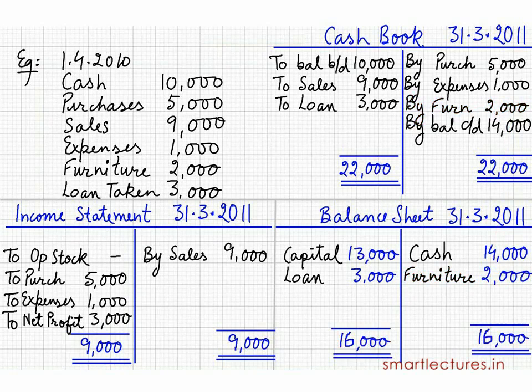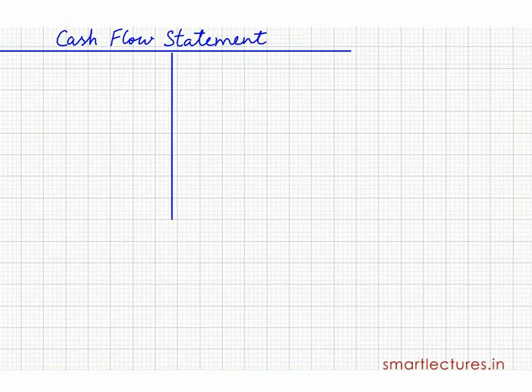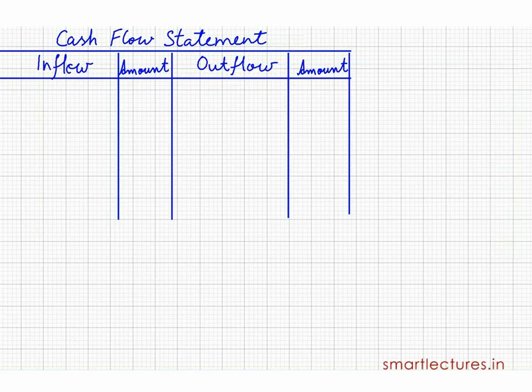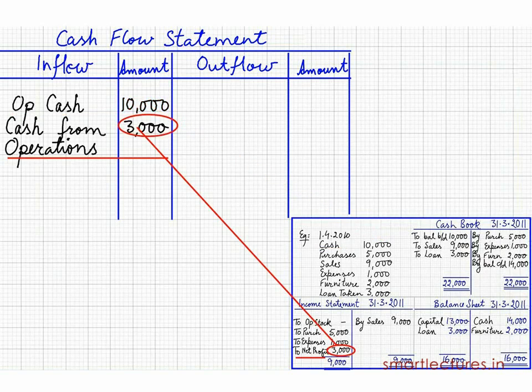Now we have to prepare the cash flow statement. You know, a cash flow statement can be prepared in different formats, but I'm going to adopt the easiest one, that is the T-shape, just like the cash book. On the left hand side inflows and on the right hand side outflows. So on the inflow side, opening cash 10,000 rupees, cash from operation 3,000 rupees. Basically, I'm going to write down the figure of net profit.